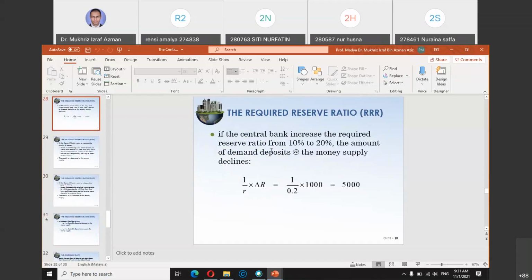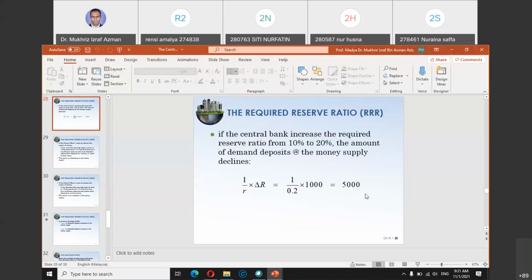When the ratio increases from 10 to 20, of course the money supply will decline, because the reserve is the money that the commercial bank needs to keep with the central bank, or in the vault, meaning the money cannot be lent out as loans to customers. So when the ratio is increased, the commercial bank has less money to give out as loans, so that will reduce money supply.